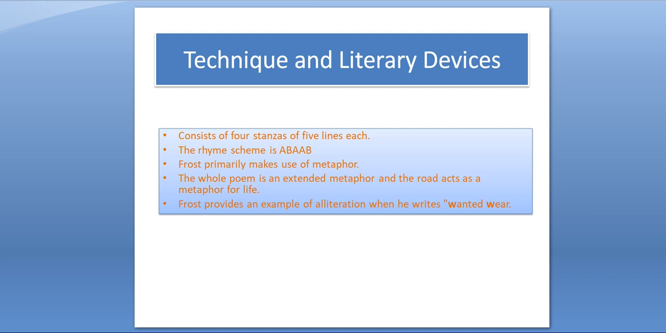Okay, so how has the poem been written? The sense we have understood; it was written really beautifully. It is a thought-provoking poem, but what technique has the poet used here? So the poem consists of four stanzas of 5 lines each. The rhyme scheme per stanza is A B A A B. You all know how the rhyme scheme is to be decided.